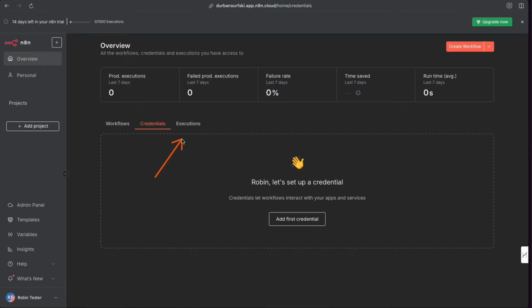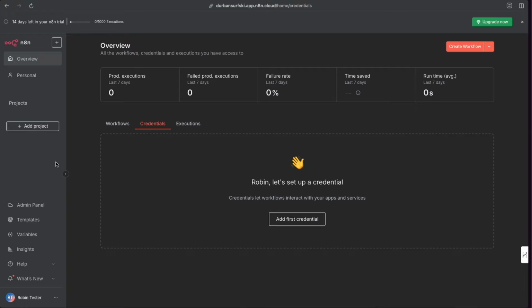And then executions here are just the history. These are every time a workflow runs, depending on your settings, it's going to save the workflow, and that's your credentials. So that, in a nutshell, is what we are doing here. And then we've got some other bits and pieces down the side here. I'm not going to dive into those because they're pretty self-explanatory, and I want us to get building straight away.